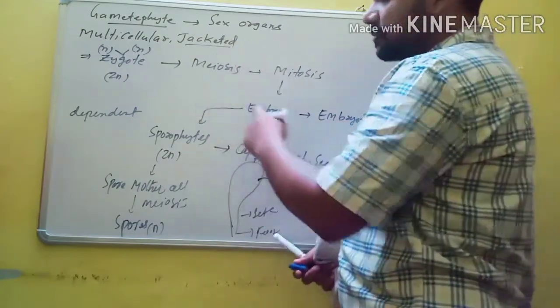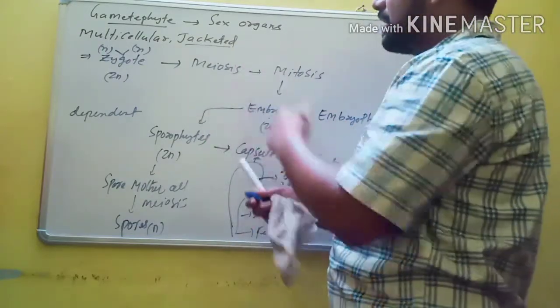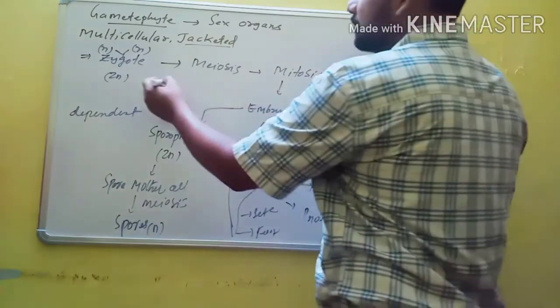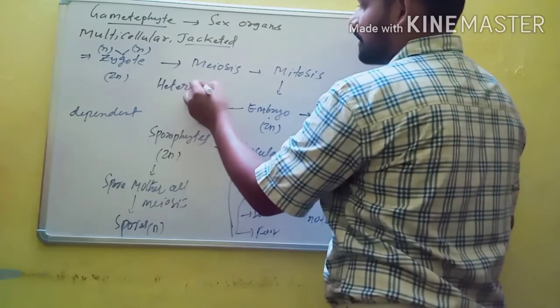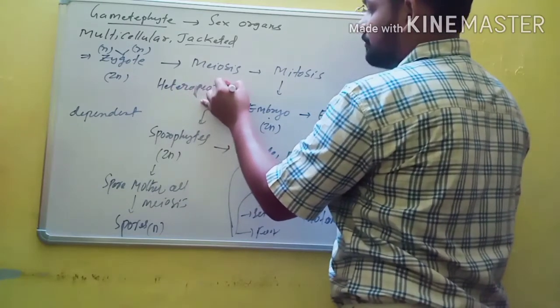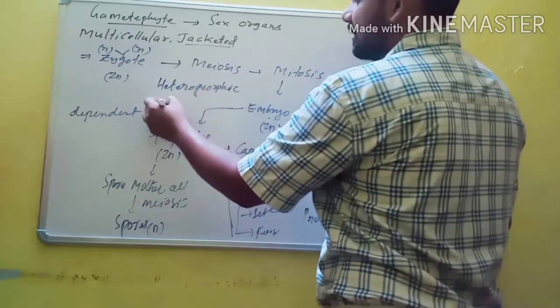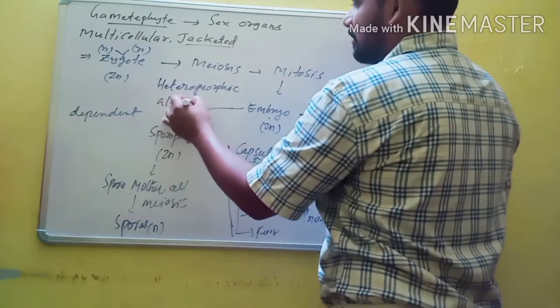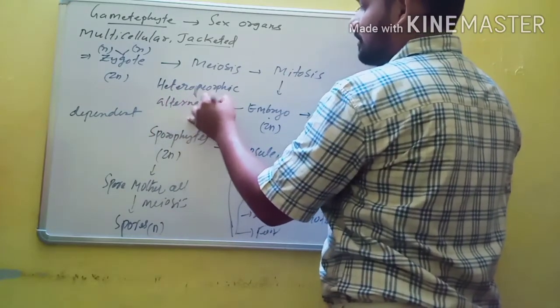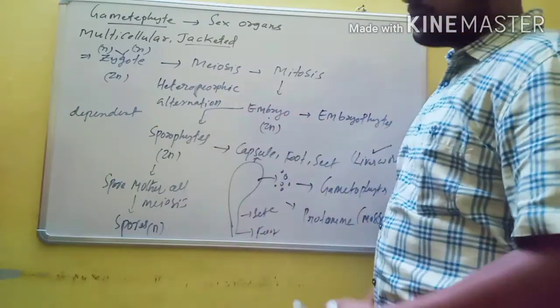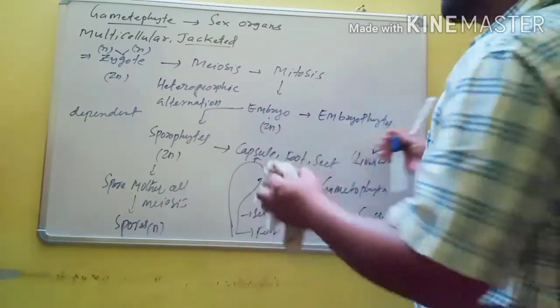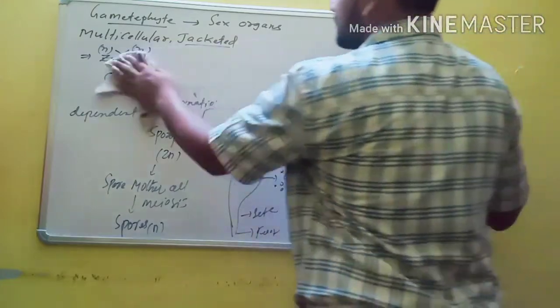Then gametophytes produce the sporophyte, and this kind of alternation of generation is called heteromorphic alternation of generation. Hetero means different, so different stages alternate with each other. So this is called heteromorphic alternation of generation. These are some important characteristics of bryophytes.